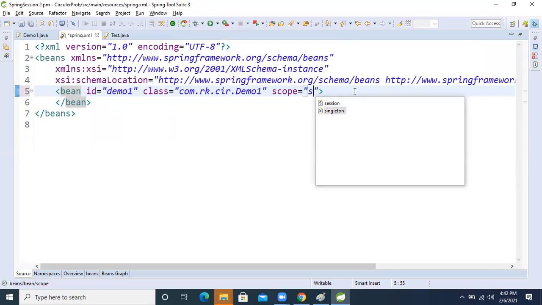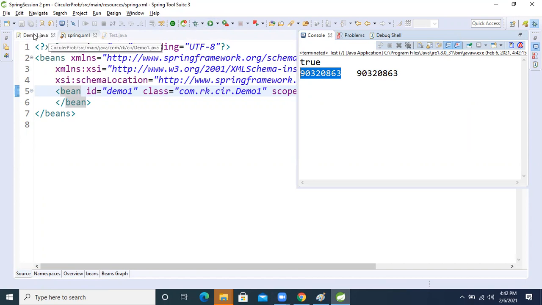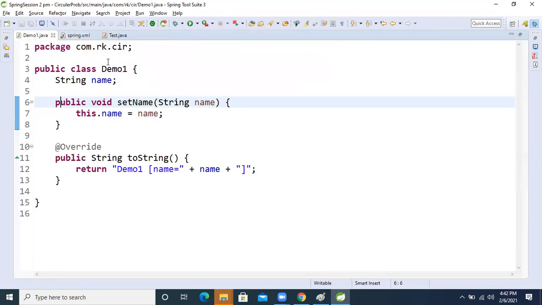In the singleton, you will get both with the same hash code. Here we saw different hash codes. Now run it and you will see true here. And see, 90 032 0863, both hash codes are the same. In the singleton scope, our IOC container will create the same object of the same bean, right? Even for different references.